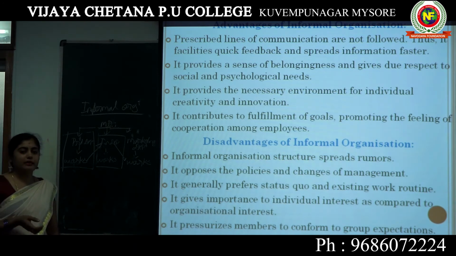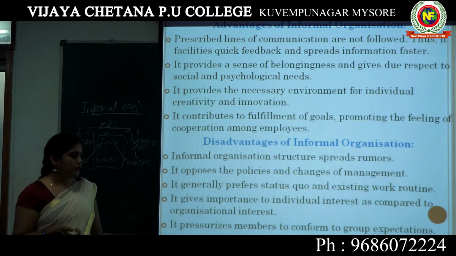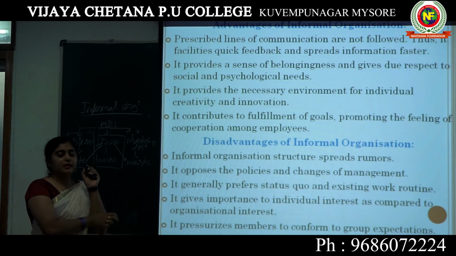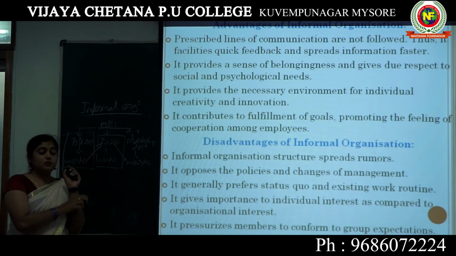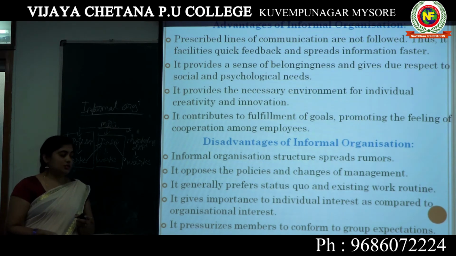So informal organization has another name, rumors. But for formal organization we call it the official system. But the informal organization is going to be called the spread of rumors. Rumors can be spread so much faster than in the formal structure.